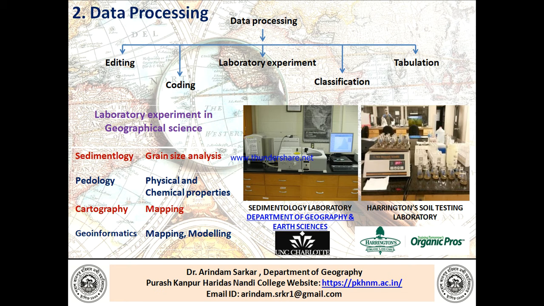We have different types of labs. The sedimentology lab: through it, we can analyze the grain size of sediments. In the pedological lab, we can analyze the physical and chemical properties of the soil. In the cartographic lab, we do the mapping, and in the geoinformatic lab, we can do some modeling and mapping.